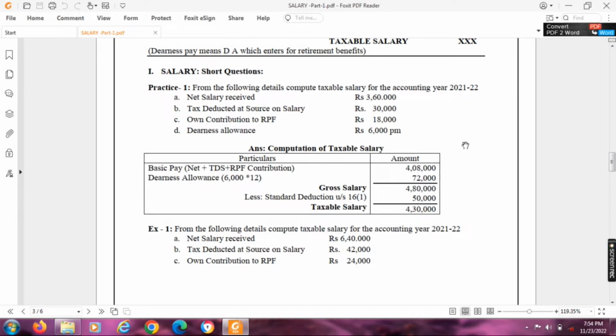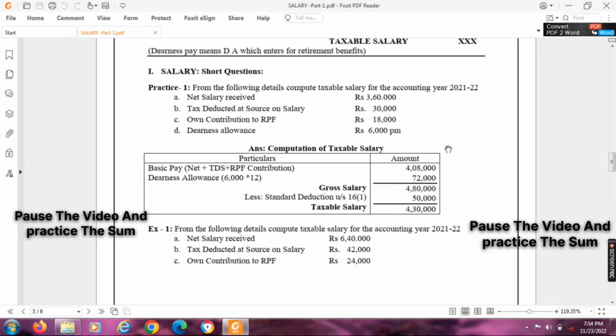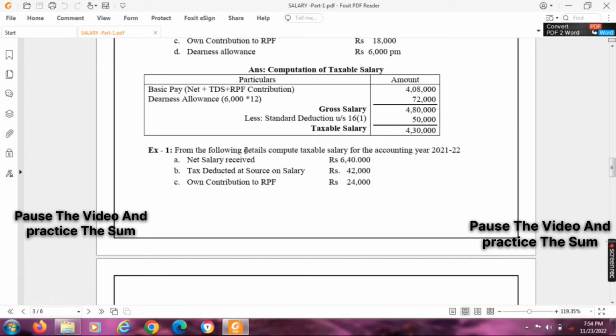And we can get deduction under section 16(1), standard deduction of 50,000. It is a fixed amount for all employees. So the balance 4,30,000 is the taxable salary. The same pattern, everyone can do practice exercise 1.